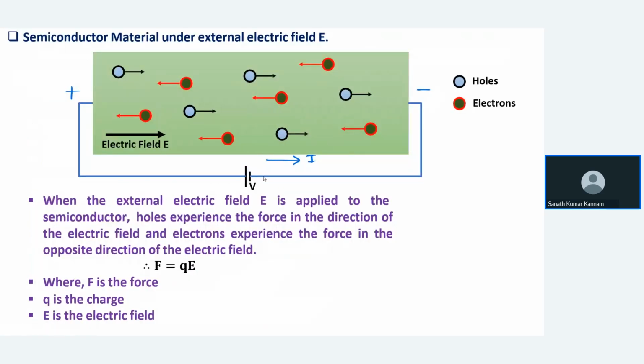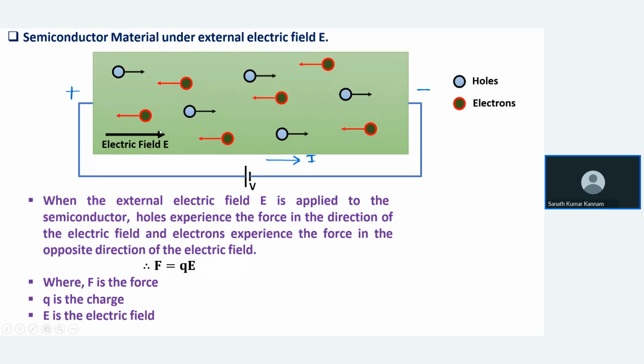For the semiconductor, suppose you are applying an external voltage. Due to this external voltage, there is an electric field. We can say that the electric field E equals minus dV by dx. When you apply positive to this one, the electrons will be attracted and the holes will be repelled.